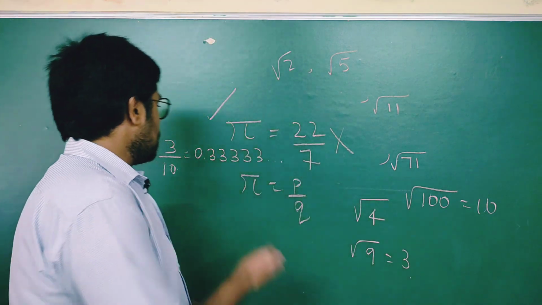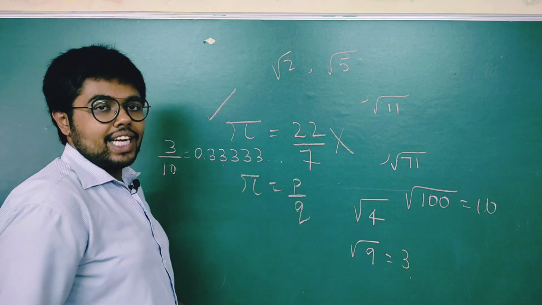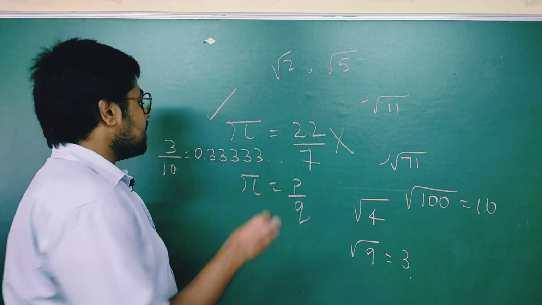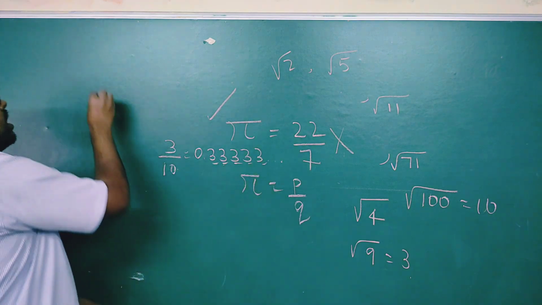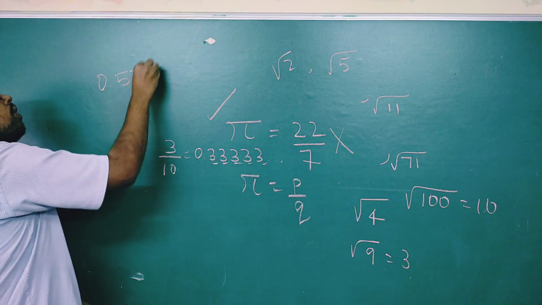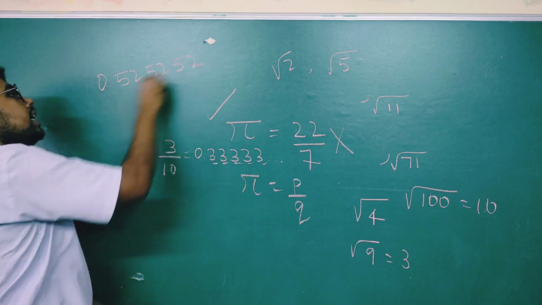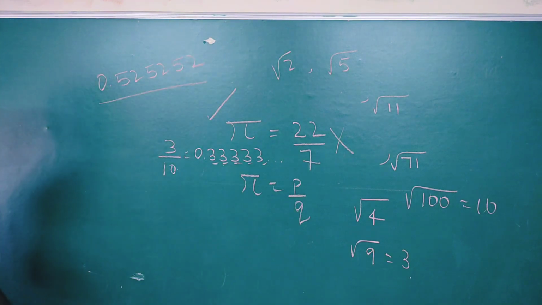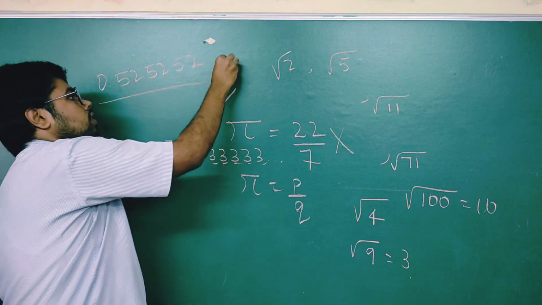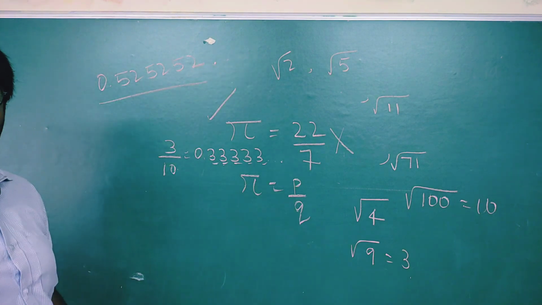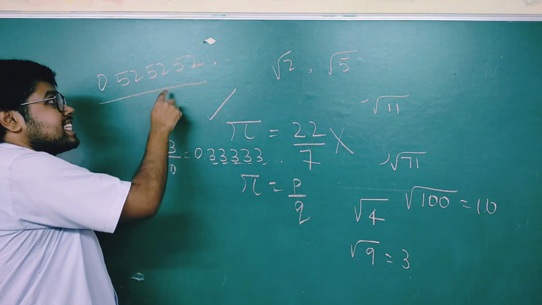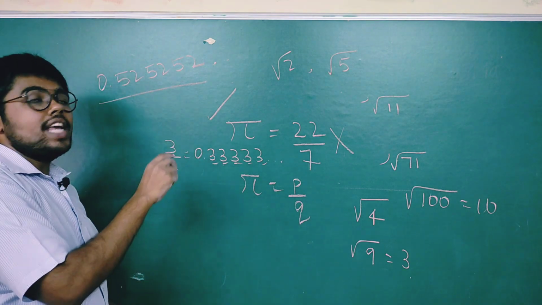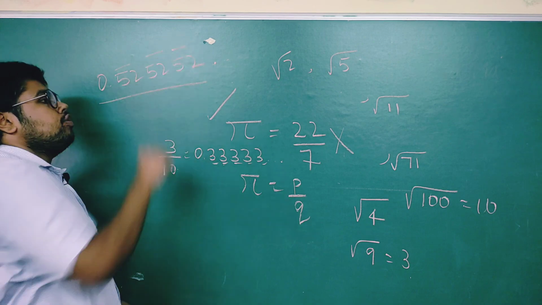If you see 0.33, this is also never ending, but the same number is repeating. I'll give one more example: 0.525252. Sir, if it is going on and not ending, is this an irrational number or a rational number? You can clearly say this is a rational number. Why? There is a repetition of the number 525252.